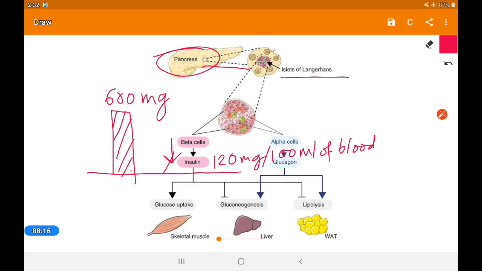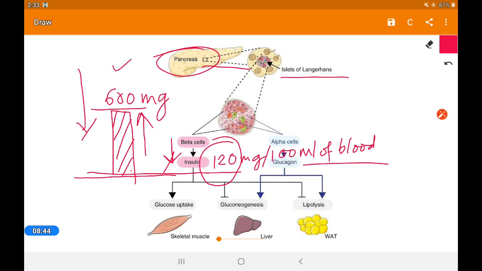But you know that when we are taking sugar, that intake is indiscriminate, meaning we are not measuring how much we should eat. Suppose on any day you ate a huge number of sweets, so your blood glucose level has gone up to 600 milligram, and it should be 120 milligram, that is the normal level.